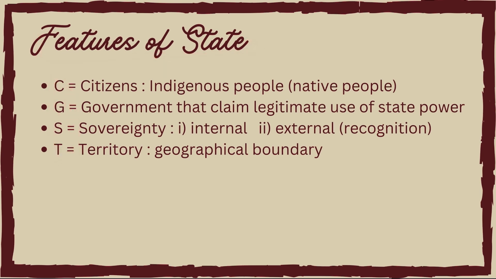Now, if you want to remember the features of the state or elements of the state, then you can use this mnemonic CGST. C stands for citizens, who are indigenous people who are native to that country. G stands for government, that claims the legitimate use of state power. S is sovereignty, which could be internal and external sovereignty. Internal sovereignty means every state can act as it wishes within its own territory and it's independent of other external powers. And external sovereignty is the fact that the state is recognized as a state by other states. Every state must get recognition from other states. T stands for territory, which is the geographical boundary. That's it.